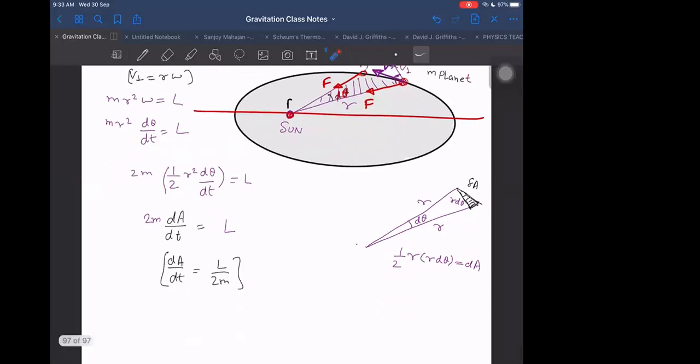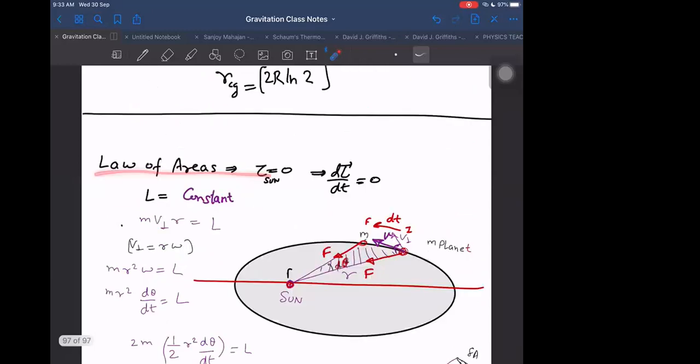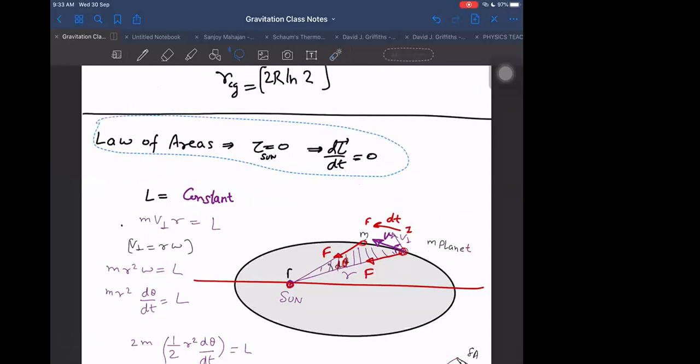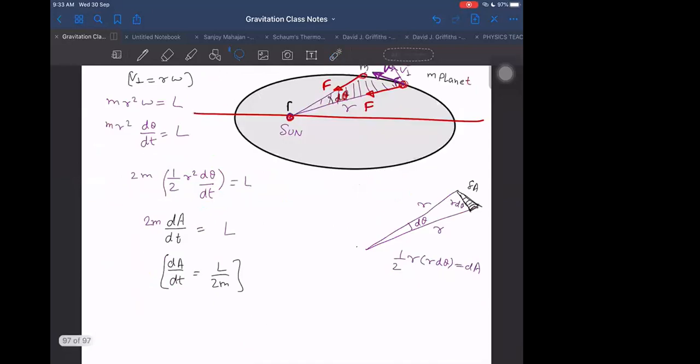These are exceptional cases, but yes, in normal circumstances, this law of areas will be valid. So Newton explained that the law of area is valid because angular momentum is constant. So it is just, we can say, a coincidence because angular momentum is constant, and mass is also constant. But the law of area will not be.